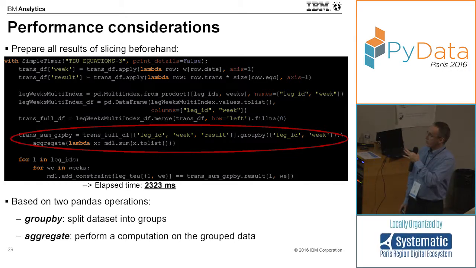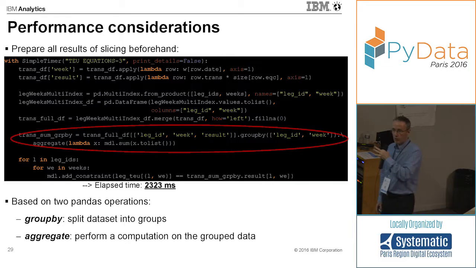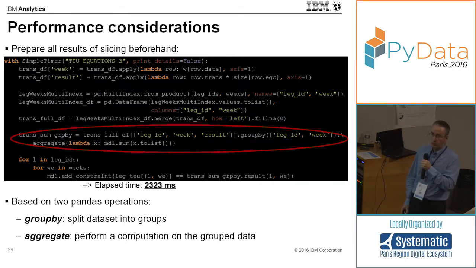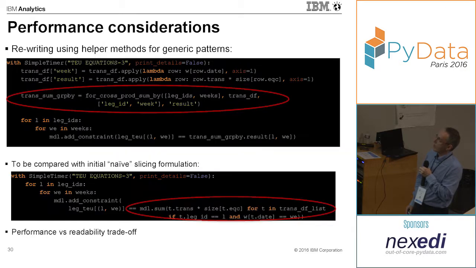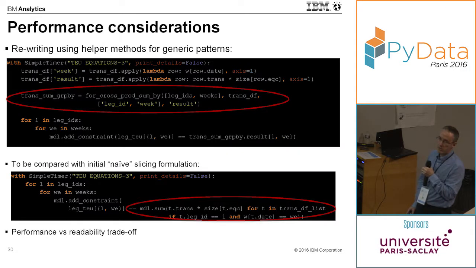It's just for illustrative purpose. In some cases, we have a 10-fold or sometimes 100-fold factor between the naive formulation and this kind of formulation. It's a bit more verbose, but we can see that there is always the same pattern that is used. By using some helper methods, we can simplify the formulation, and it looks like something like that.